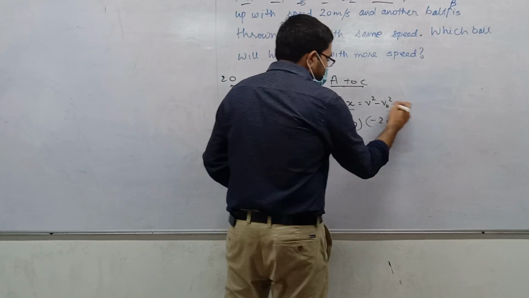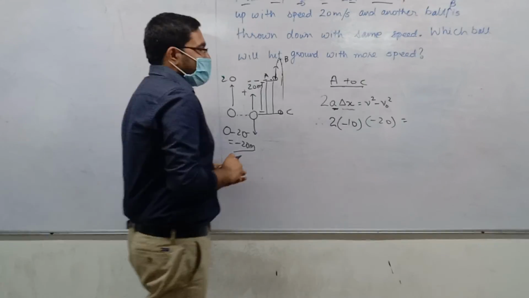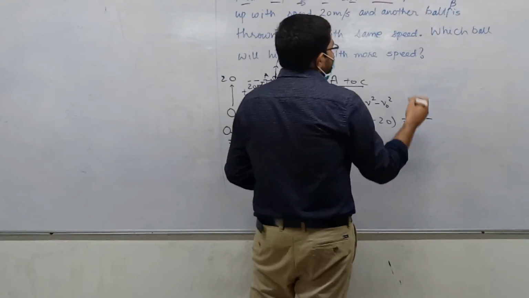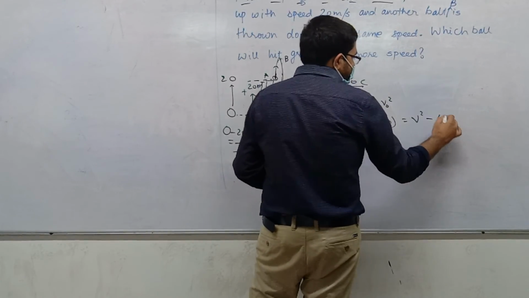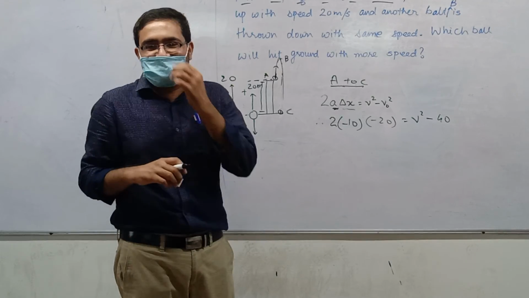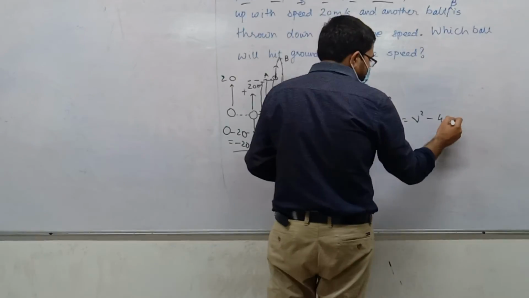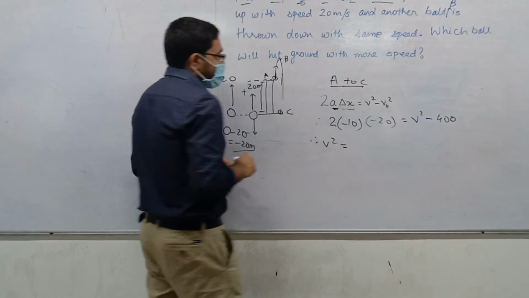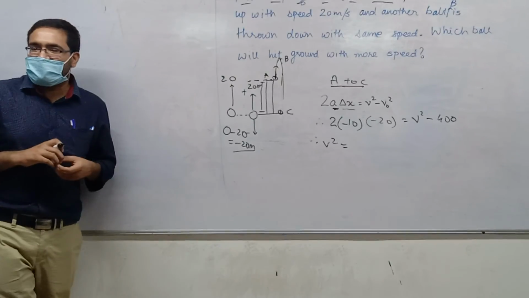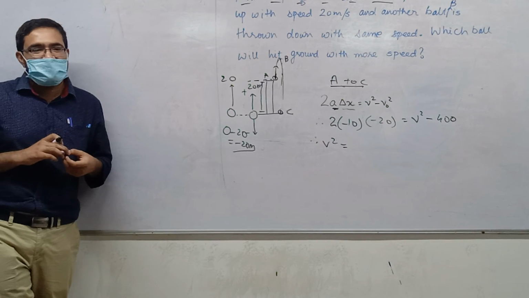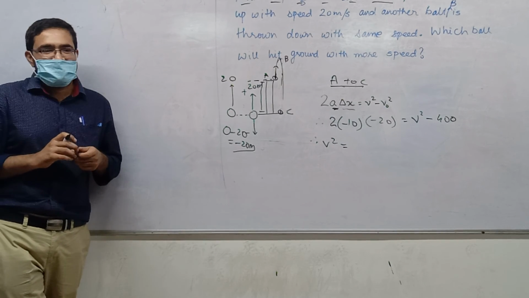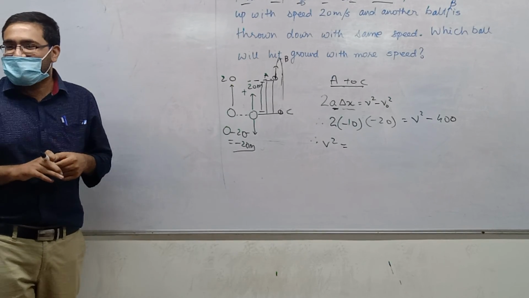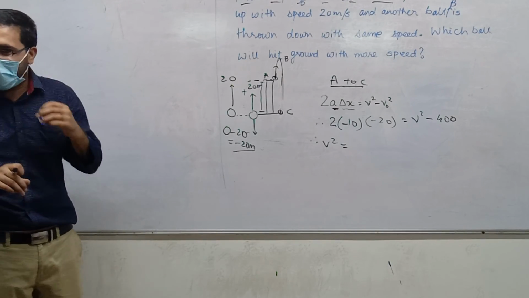V square. We want to find V square equal to V0 square, 20 square, which is 400. Then 400 plus 400.